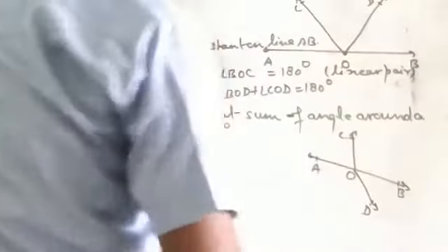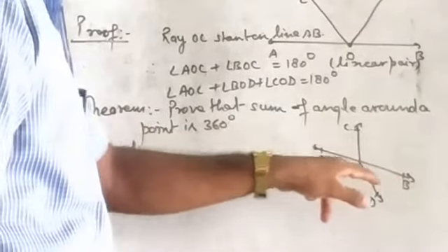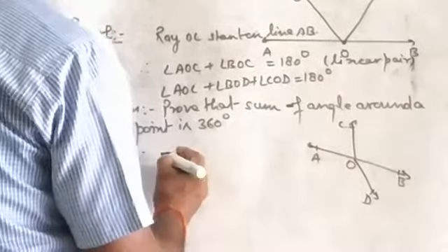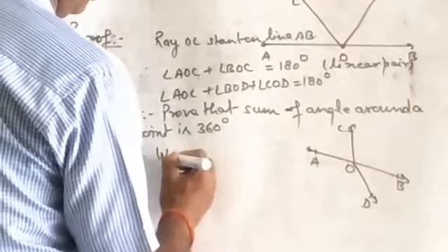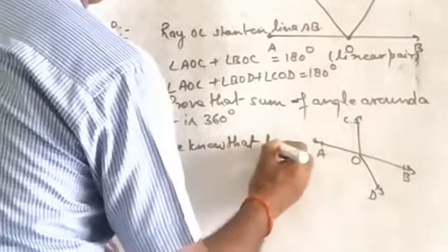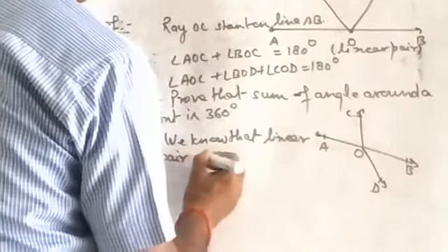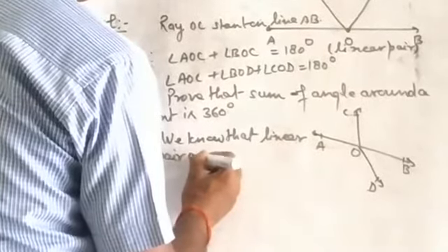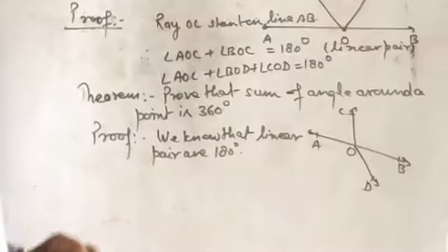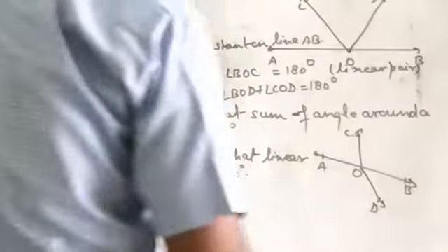All of you say here, angle AOC and angle BOC is equal to 180 degrees. We know that linear pairs are 180 degrees, or the sum of angles on the same side on a straight line is 180 degrees. That one also you are able to write.